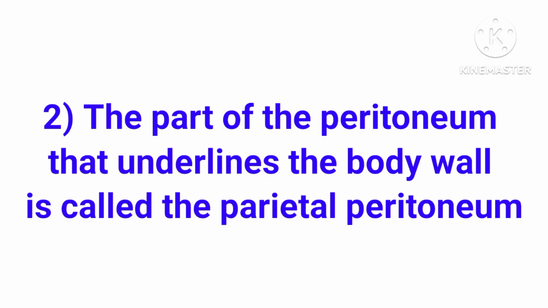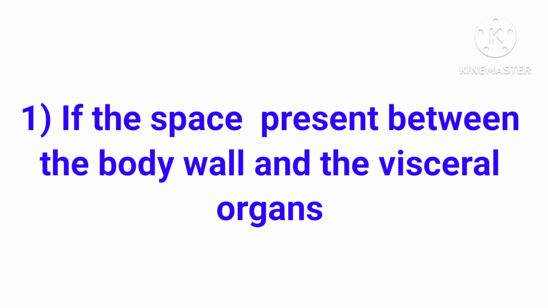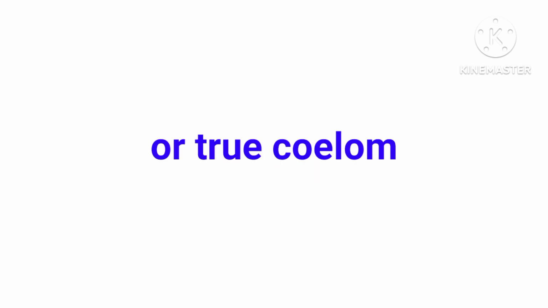The part of the peritoneum that underlines the body wall is called the parietal peritoneum or somatic peritoneum. If the space present between the body wall and the visceral organs is lined by mesodermal epithelium or peritoneum, it is called eucoelom or true coelom.